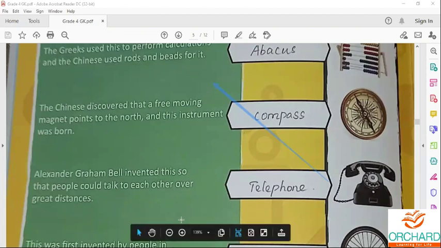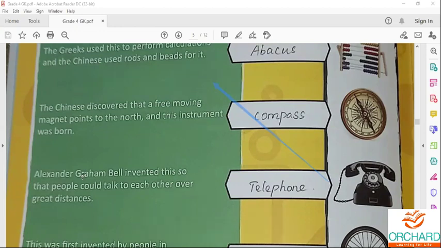Telephone was invented by Alexander Graham Bell. He was born in Scotland. He was an inventor, scientist, engineer, and professor. He was best known for his invention, the telephone.